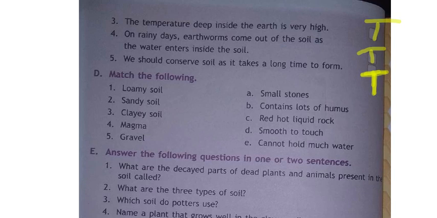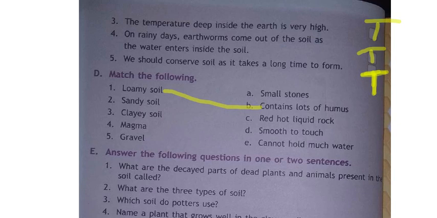We shall match them one by one. First one, loamy soil means what? In this soil plants will grow properly. I told you, no. This loamy soil will have more humus. I told you, humus means dead plants and animals. Yes or no? So loamy soil goes under option B, that is, loamy soil contains a lot of humus. In the soil which contains more humus, plants will grow very fast. Okay, plant growth will be good. So the loamy soil answer is what, children? B, that is, it contains lots of humus.